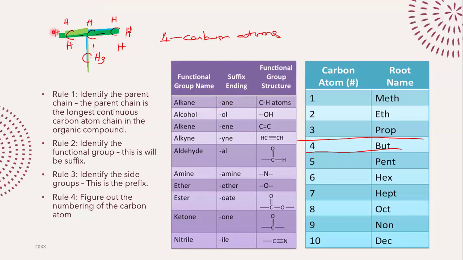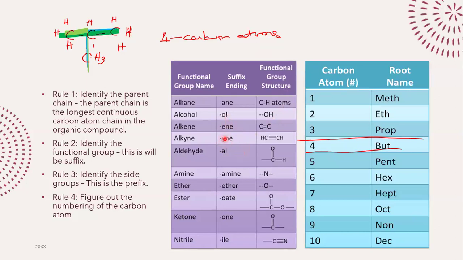Propane: because it's an alkane, you identify the functional group, and prop-, you identify the longest carbon chain. If we had an OH group, that would be an alcohol, and in that case the suffix would be "ol". It would be propanol. Similarly, if we have an alkene, propene.